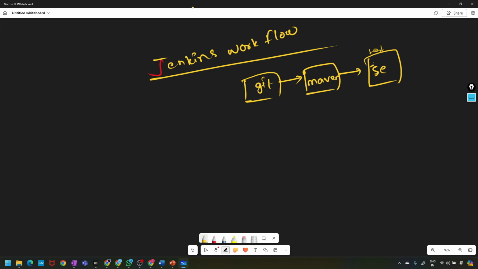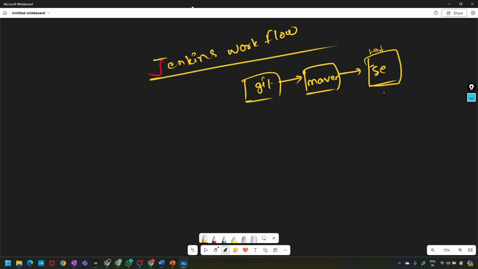Once the developer puts code in Git, Jenkins pulls the code and sends it to Maven for building. Once building is done, Jenkins sends it to Selenium for testing. Once testing is done, Jenkins sends it to Artifactory as per requirement. Those artifacts we can use in the applications, and we can also deploy them through Jenkins.